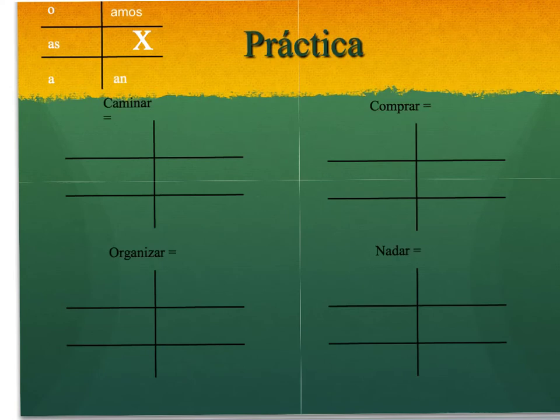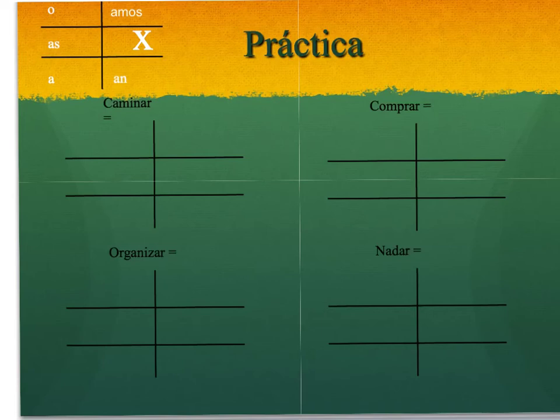So what I would like you to do right now is try some practice on your own. I've given you 4 different infinitive verbs. That means they're in their to form. Caminar, to walk. Comprar, to buy. Organizar, to organize. Nadar, to swim. What I would like you to do is to conjugate the verb. You can see up in the top left-hand corner that I've given you your verb conjugation chart with the endings, o, as, a, amos, an. Please use that if you need to help yourself conjugate the verbs.